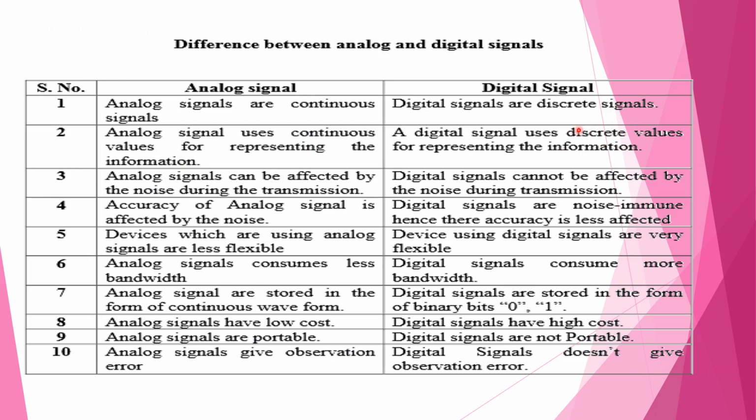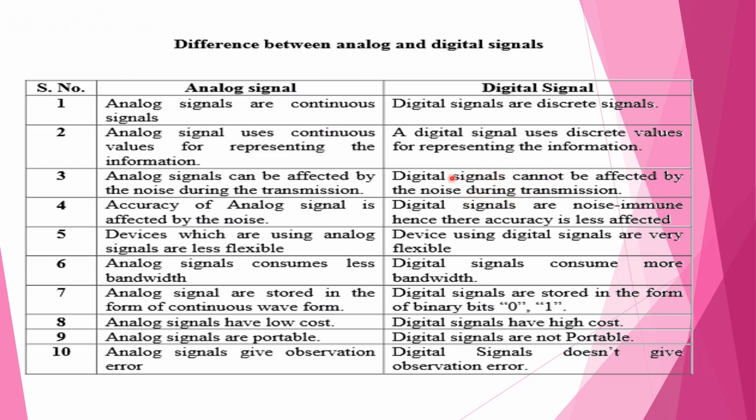Third, analog signals can be affected by noise during transmission, because since they are continuous, there may be a chance of noise or disturbance while transmitting the information. But digital signals are not affected by noise during transmission.